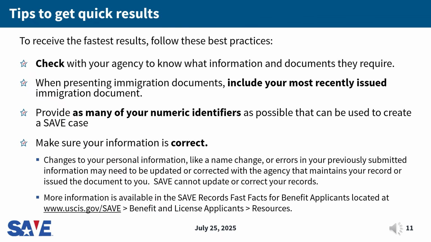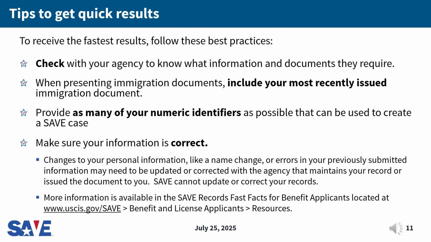With those requirements in mind, what can you do to help reduce the need for additional verification or reduce the SAVE response time? First, check with the agency you are requesting the benefit or license from to learn what documents are acceptable to present. Each agency has their own internal procedures, and they may not all accept the same documents.